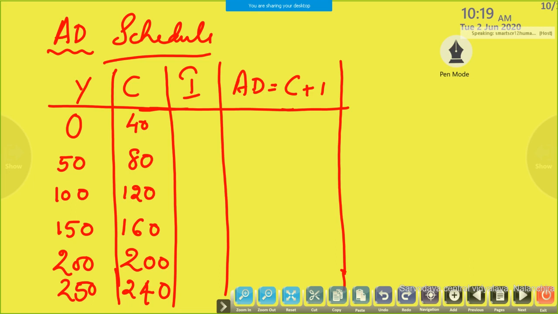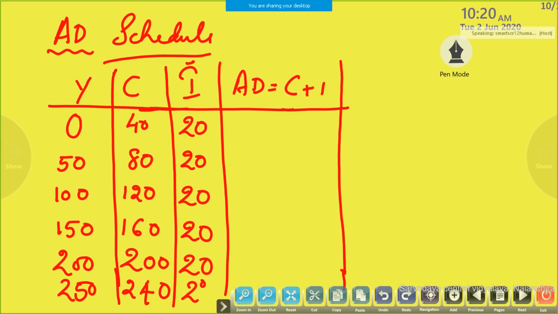Okay. Then we need the investment schedule. Here which investment are we taking? Autonomous investment. It should be constant. Suppose I am taking 20. Then at all levels of income, investment should be 20. Zero is there, okay? 20.